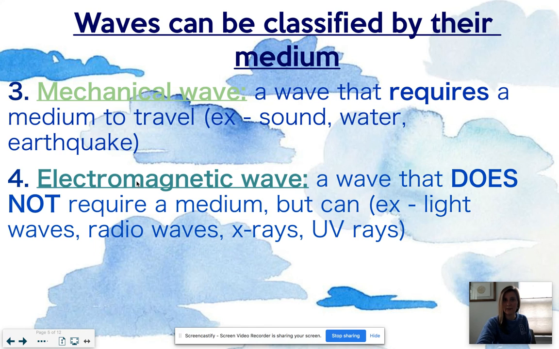The fourth WWK that explains how waves can be classified by their medium is the electromagnetic wave. An electromagnetic wave is a wave that does not require a medium. However, it can travel through one. For example, light waves. Light travels in space, even though there's not a medium there, but as soon as it gets to our atmosphere, it also continues to travel when our medium is air. Other examples are radio waves, X-rays, and UV rays. Please pause the video and write this down now.